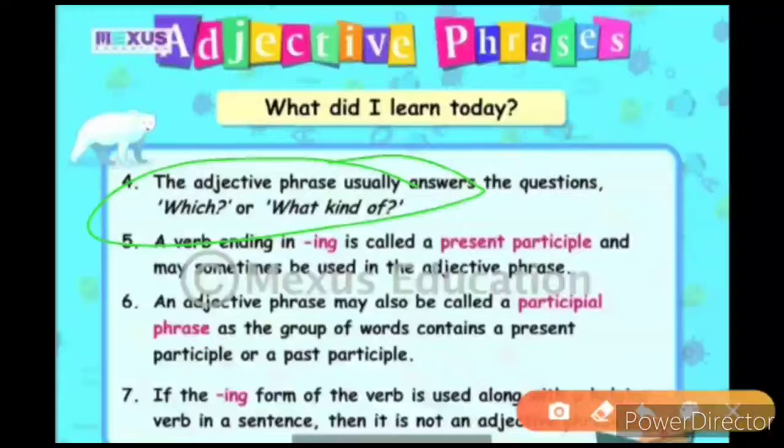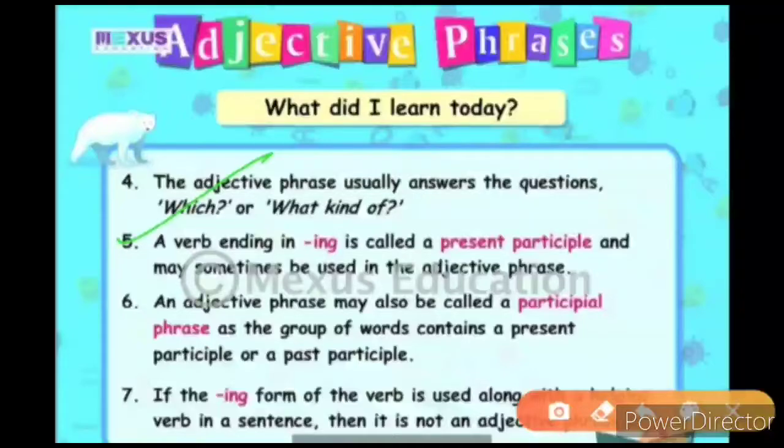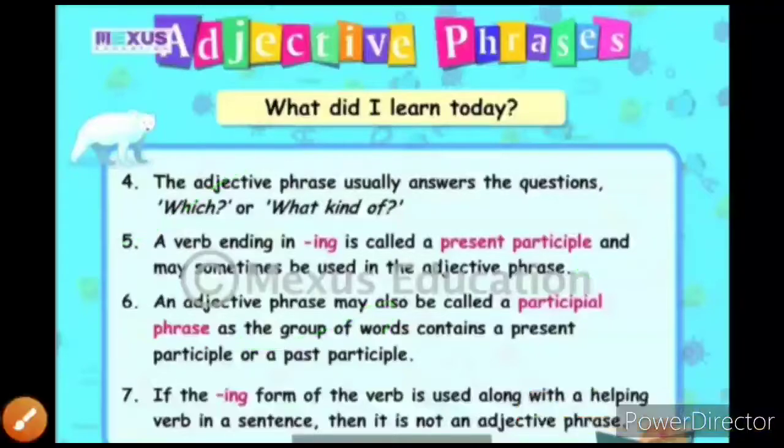Now the fifth point we have over here is a verb ending in ing is called present participle and may sometimes be used as an adjective phrase. Then we have an adjective phrase may also be called participle phrase as well. ठीक है. And if the ing form of the verb is used along with the helping verb in a sentence, then it is not an adjective phrase.